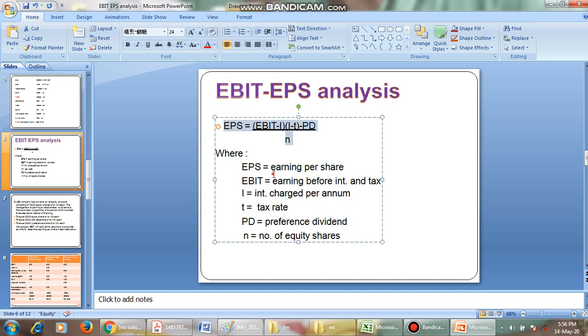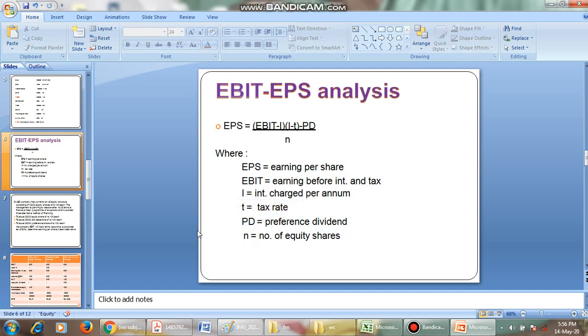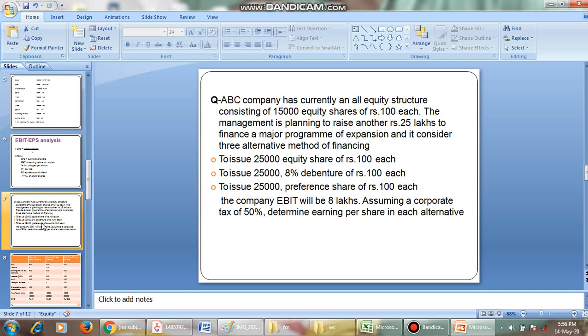Where EPS is equal to earnings per share, EBIT is equal to earnings before interest and tax, I is equal to interest rate charged per annum, that is per year, T is the tax rate, PD is the preference dividend, N is equal to number of shareholders. Now let's go for a small problem.